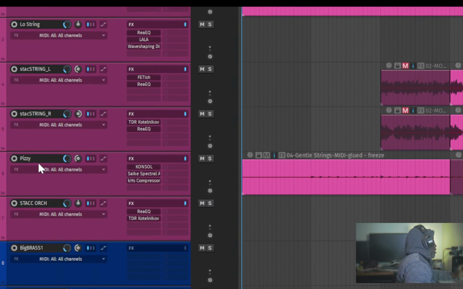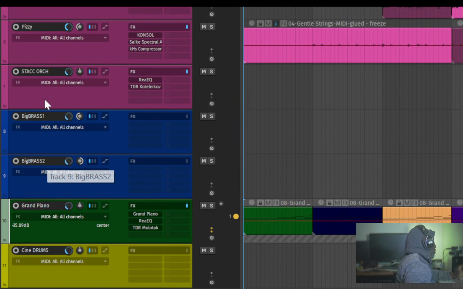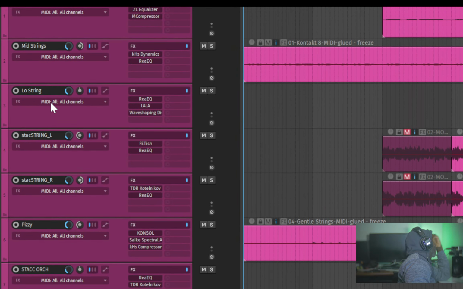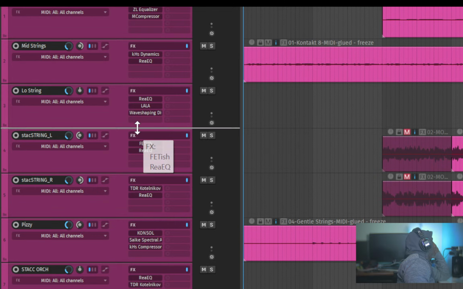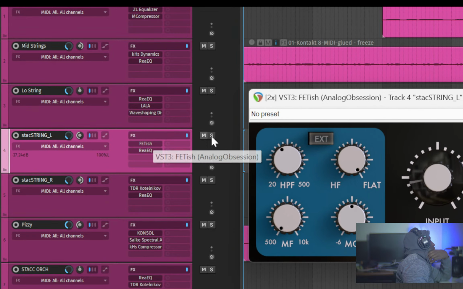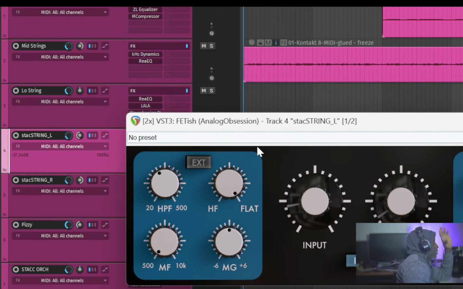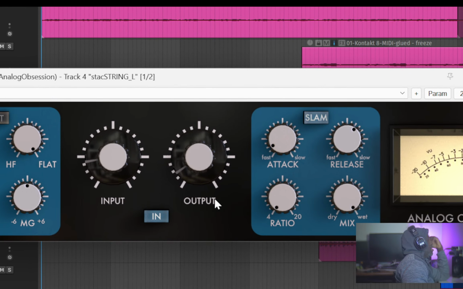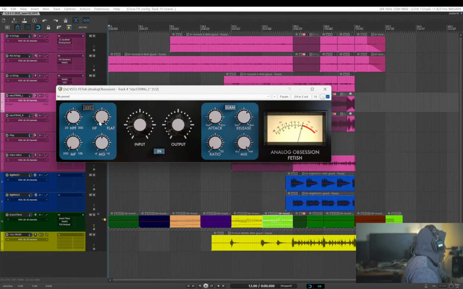Next up, let's go to Fetish. So Fetish is a 1176 style compressor. This is what they are emulating. So if you know anything about that, you'll understand what that means. I'm not going to go into the detail of that. This one does have extra features that a traditional 1176 does not have.